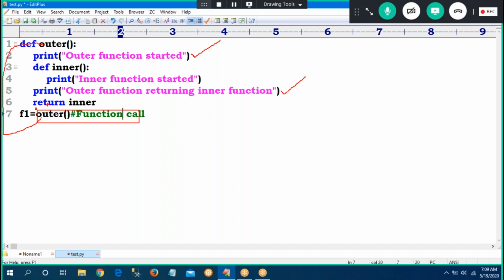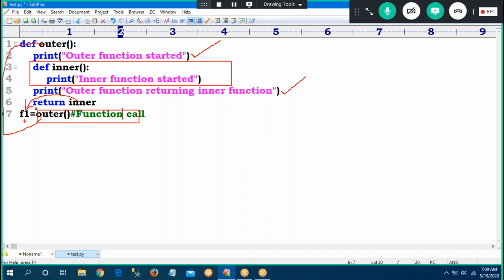Sir, what is the meaning of the return? Return inner means, what is inner? Inner is a function. This is the inner function. I am not calling it, I am just returning inner, which means the inner function will be held by f1. Whenever I call outer, first line number 2 is executed, then line number 5. Return inner means I am returning a function, and the returned function will be held by f1.